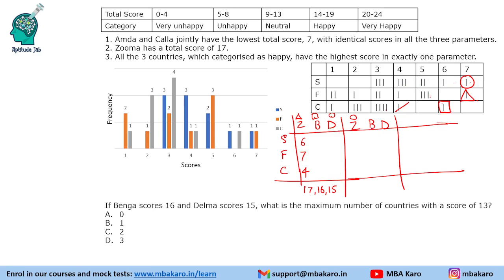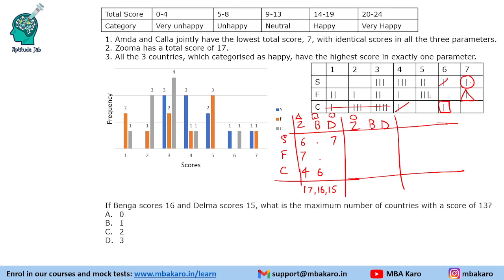So if B is a square, it will have 6 points in this category, and D will have 7 points in this category. Now B should get 10 points. B is the square one. B has to get 10 points, right? This 6 has been used.